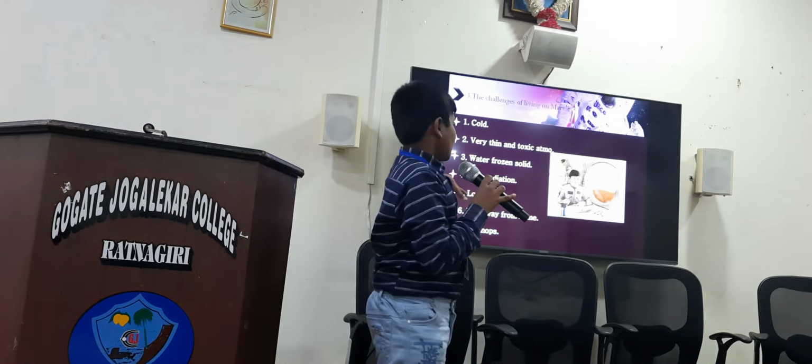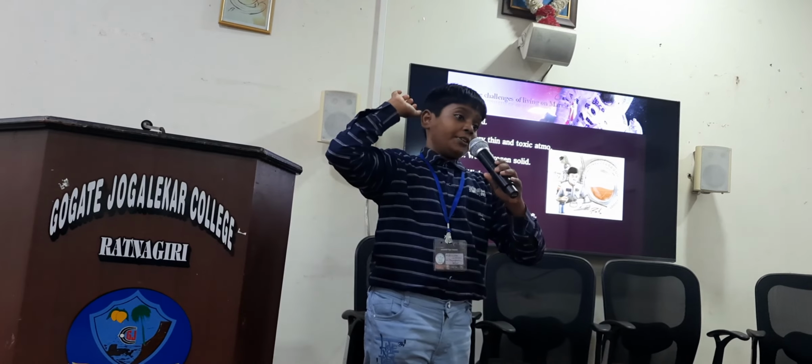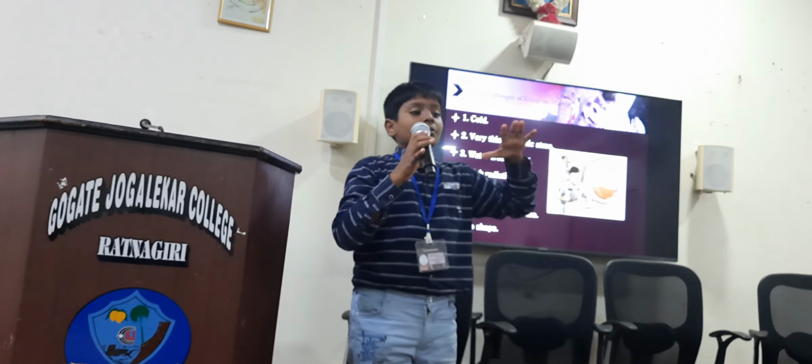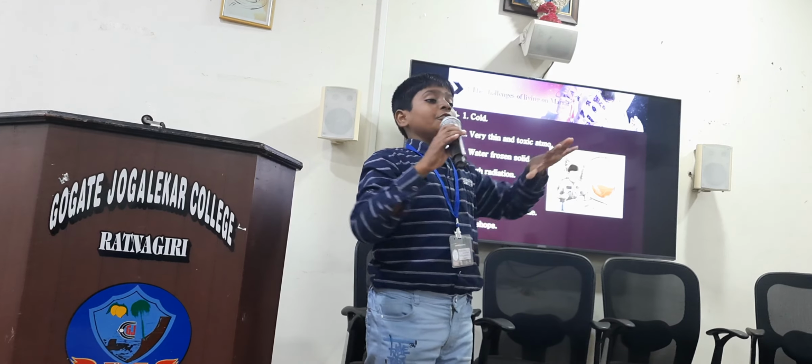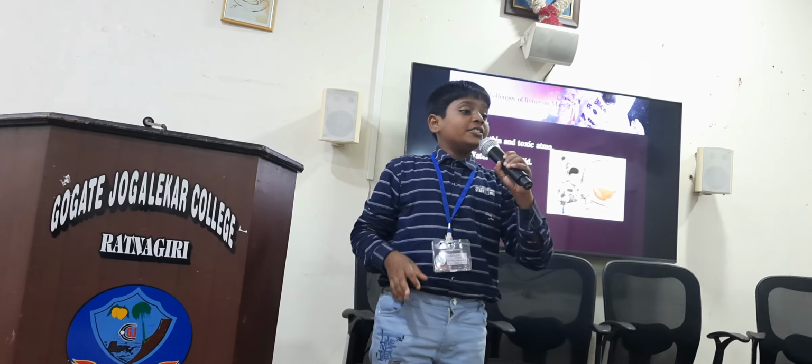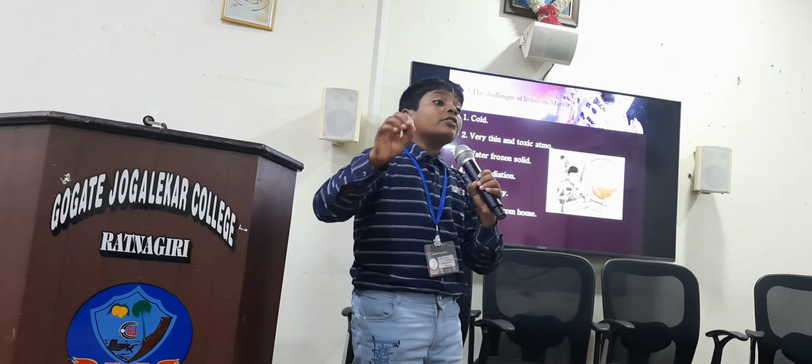Long way from home. Earth and Mars on average are 20 crore kilometers apart. Once every 2 years, these two planets come together, very close, at a distance of 6 crore kilometers.